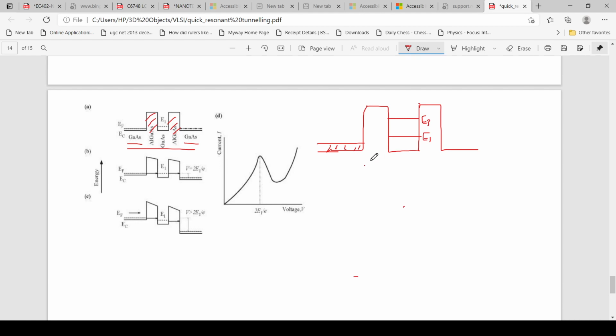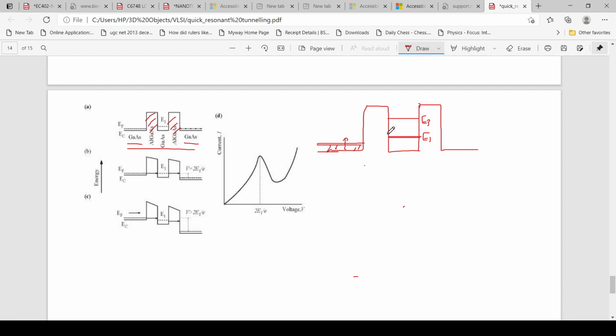So this is the initial condition. There is no external energy given to this structure. The energy of quantum electrons in the first level is E1. So there is no provision for tunneling since these two levels are not equal. When we increase the energy, this Fermi level will go up and reach the position of E1. At that time tunneling will happen.